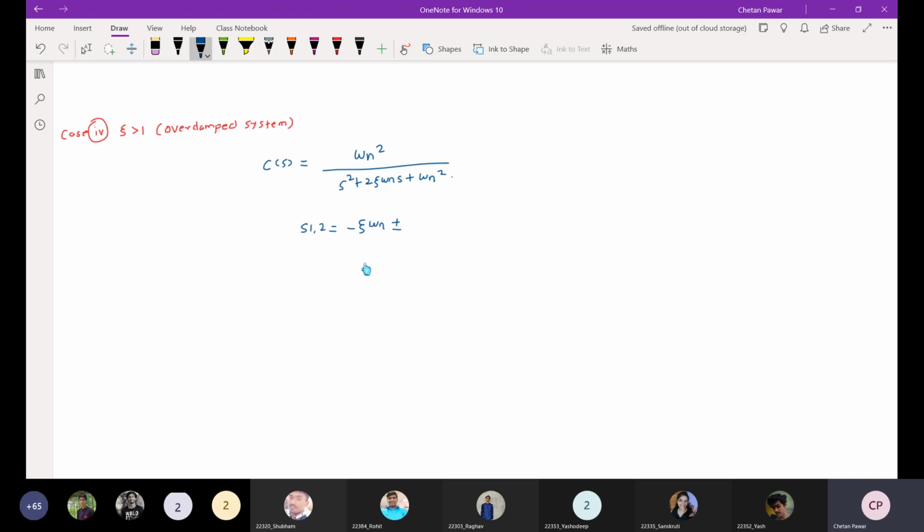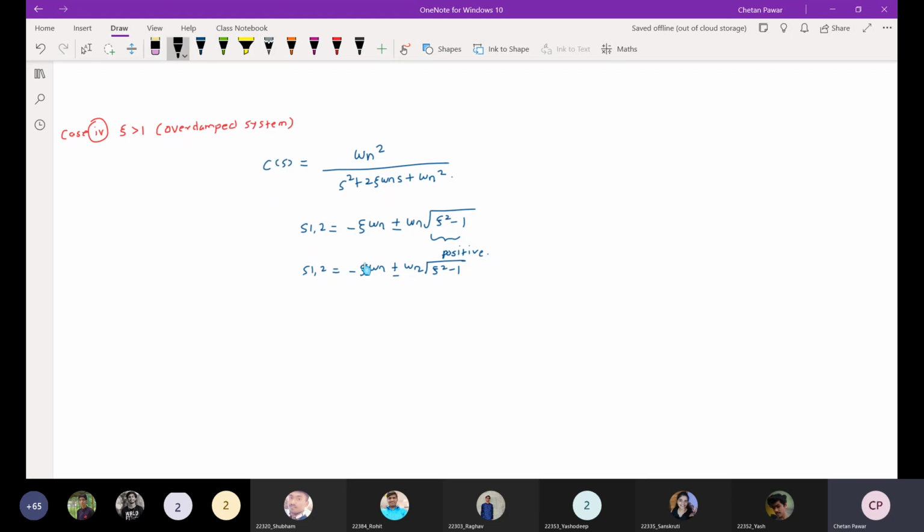That will be omega n. Now here, when zeta is greater than 1, this term will be positive, right? So the poles will be minus zeta omega n plus minus omega n square root of zeta square minus 1.